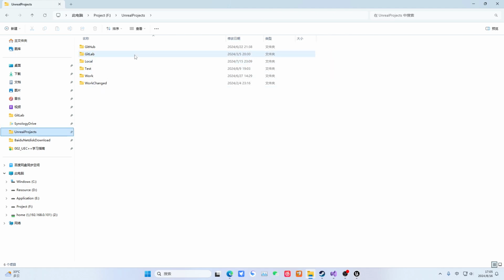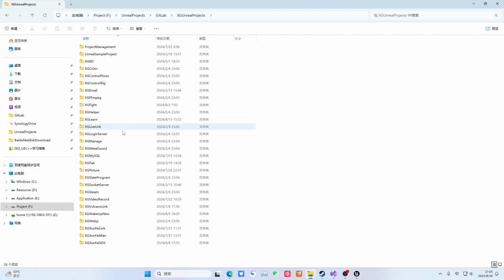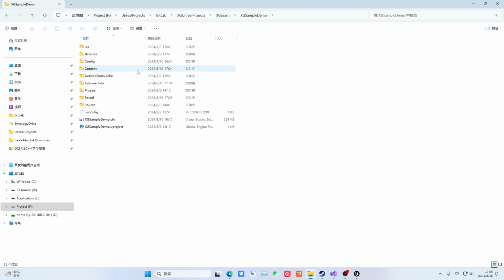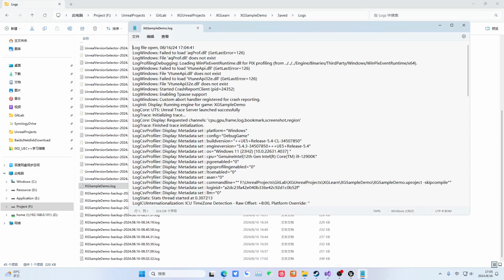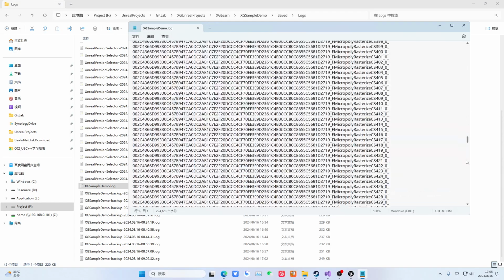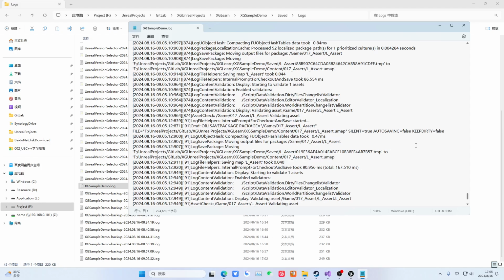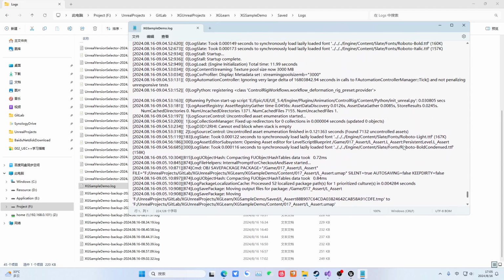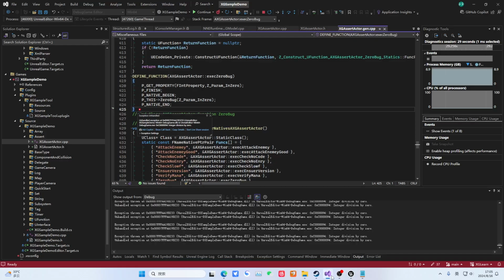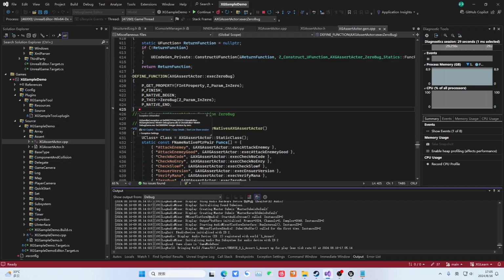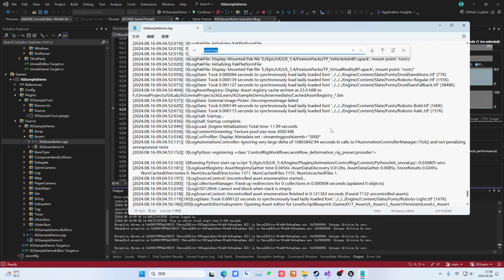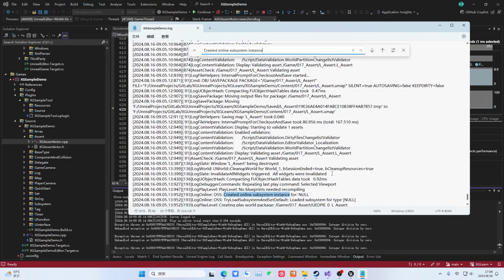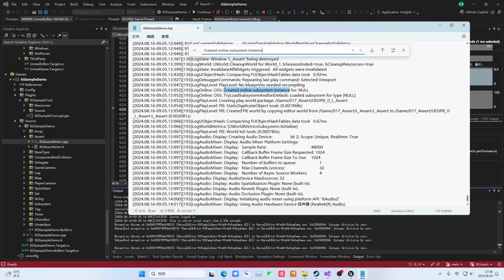You can see. Find our game folder. Then inside that, there is our project, a server for the project and the logs. Then here, this should be our latest log. We can find the latest one. We can pick it out. Maybe it's still not easy to find. In this position, let me see if I can find these environments. Oh, found it. You can see.